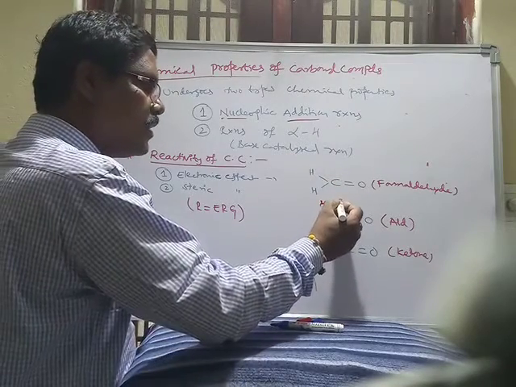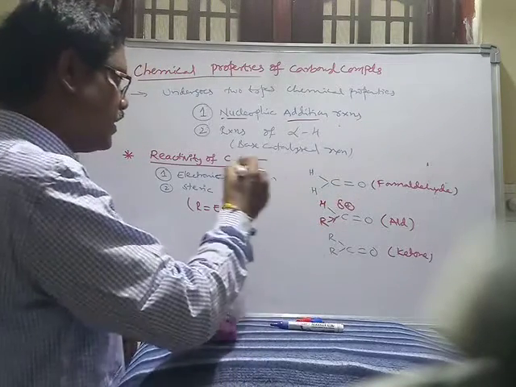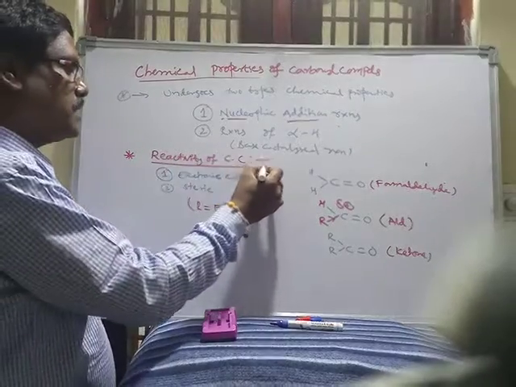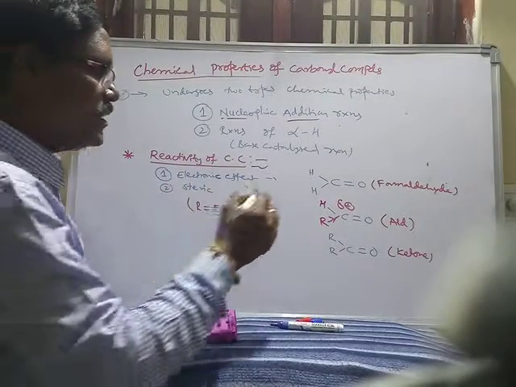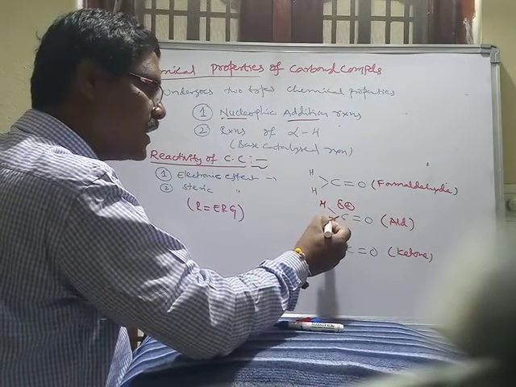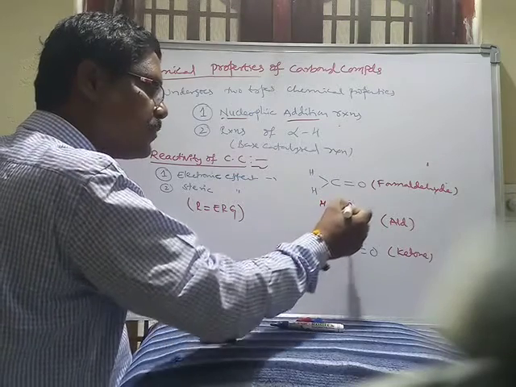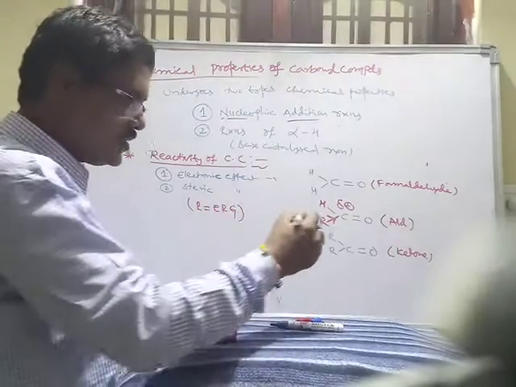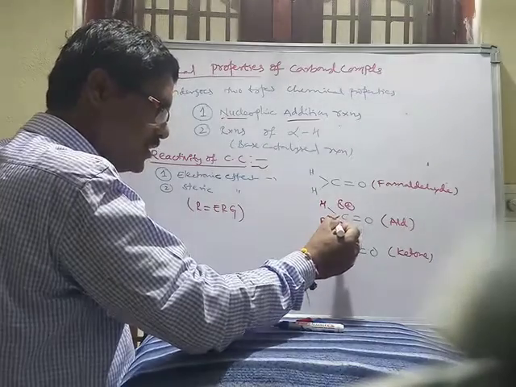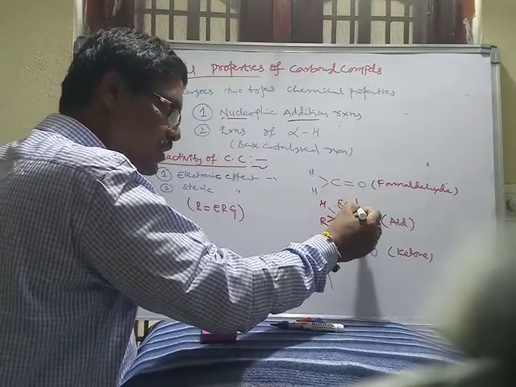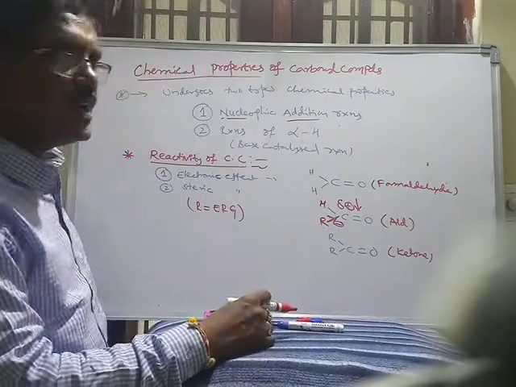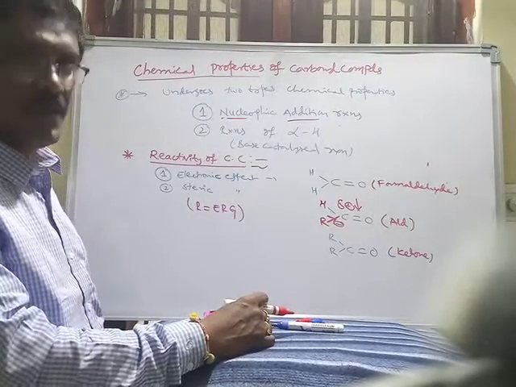Here a positive charge is already present. To explain this reactivity, this positive charge decreases only due to the releasing of electrons. Electron is nothing but negative charge. This negative charge somewhat decreases the positive charge present on the carbonyl carbon.